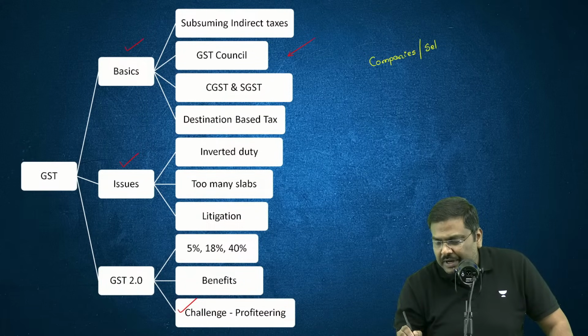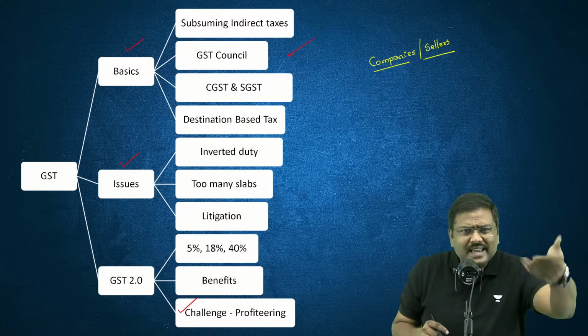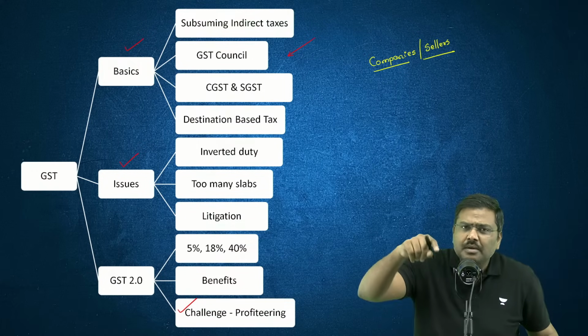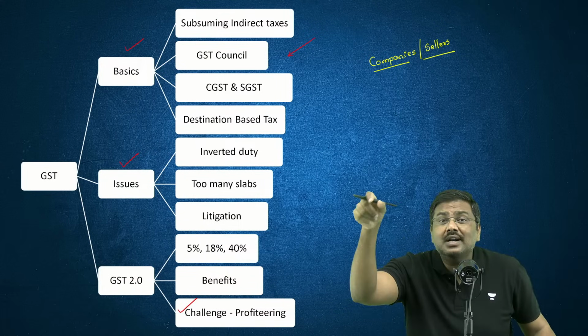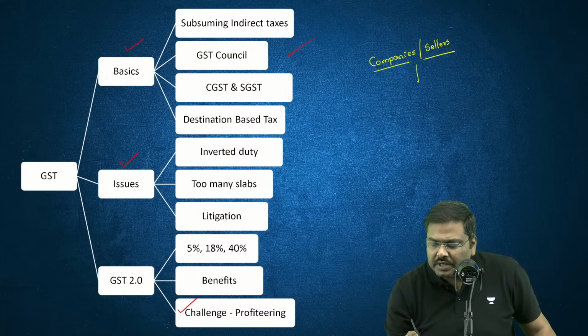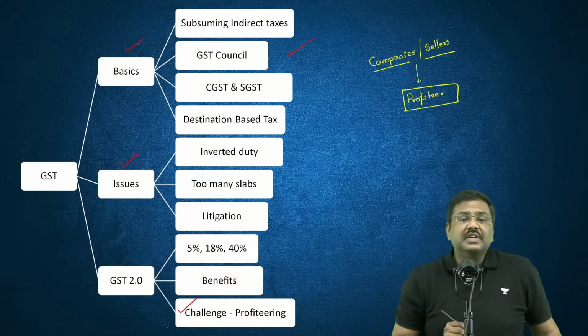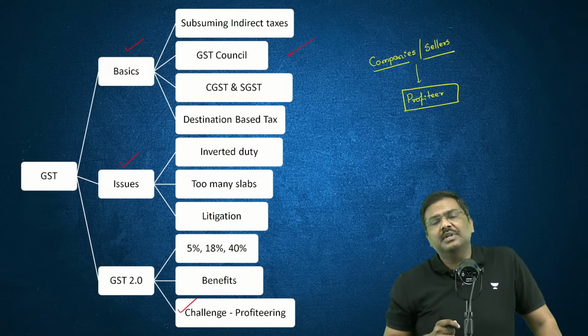Listen to me very carefully. How will the government ensure that the companies or the sellers transfer the benefit of the rate reduction to the consumers in the market? The term that you need to remember in this context is: what if the sellers profiteer? Is it okay? What if the sellers profiteer from this?